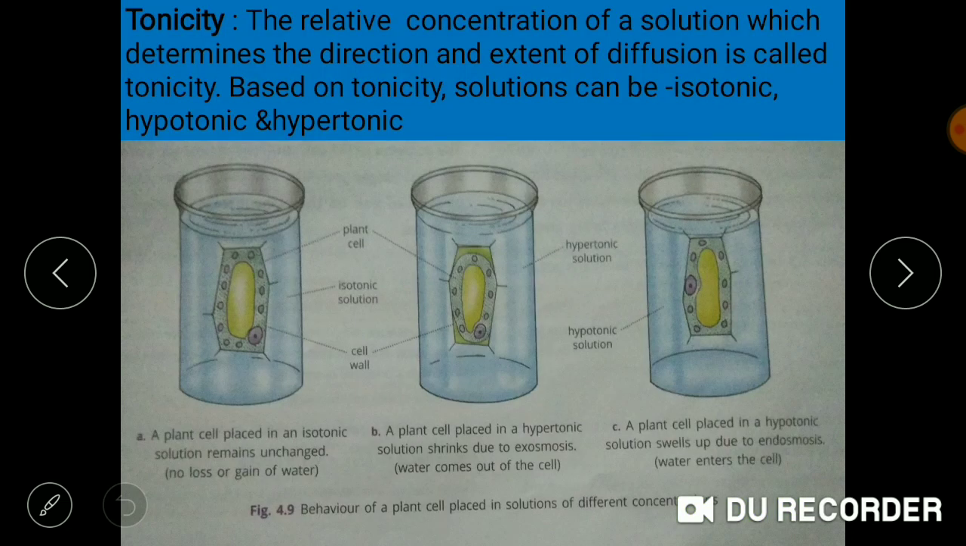Move on to another topic, tonicity. Tonicity means the relative concentration of the solute, which determines the direction and extent of diffusion.